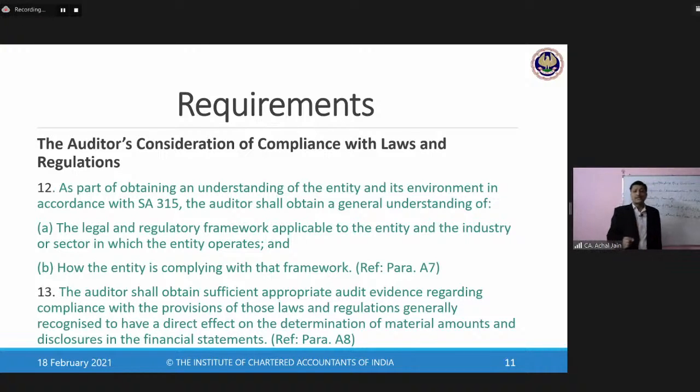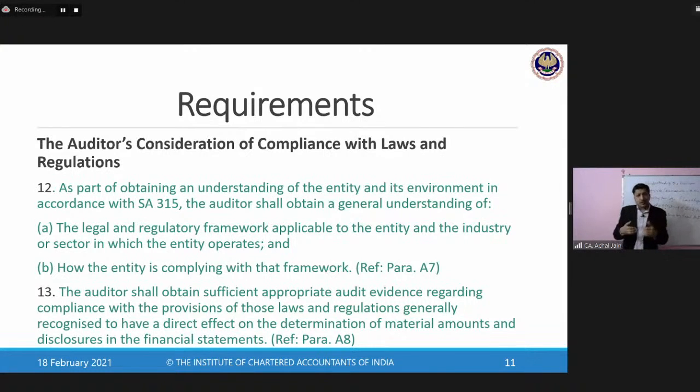Some of these compliances at times may be complex, and some of these compliances which are significant to the organization may not be known to each and every employee of the company. So that's why generally what we get to see is that the operational compliances which are significant to the organization as a whole are best understood when the auditor discusses those matters with the senior management, or when the auditor has discussions with those charged with governance.